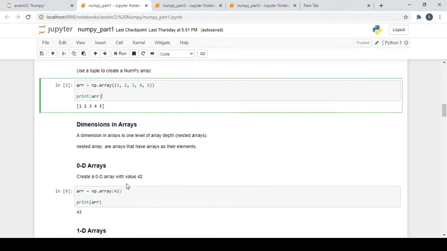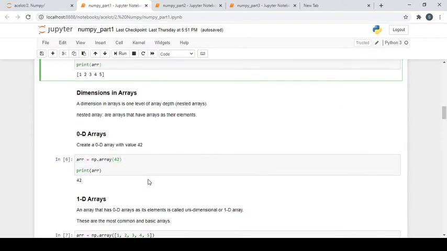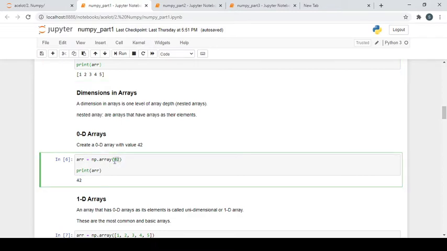Now let's start something new. I was telling you that we are going to work with a lot of variables. At that point of time, it is not just 1D arrays or 0D arrays, there is something more to that. So you can see I just want to create just one number. Of course, traditionally we don't even need to define a list for this. We can just give a variable name array equal to 42 and get that variable as 42. So suppose we want to create an ndarray of 0D, 0 dimensions basically. We can just do it like this, np.array(42).